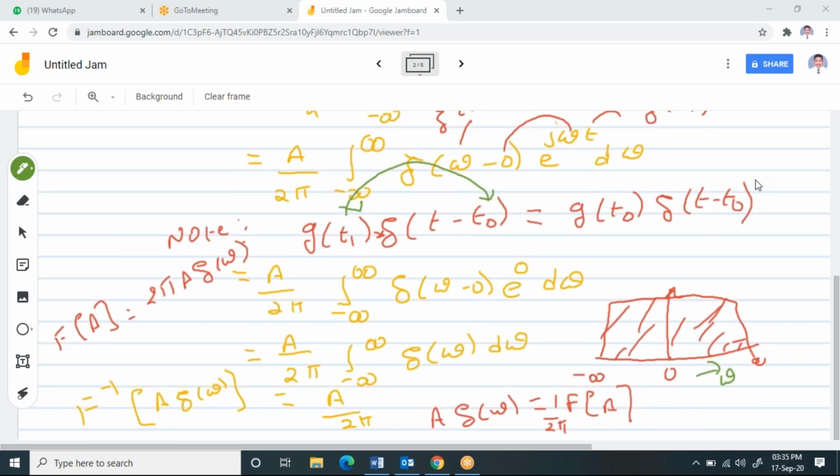Yes, right. Is this example clear to all of you? Yes, yes, Sri Lakshmi, good.